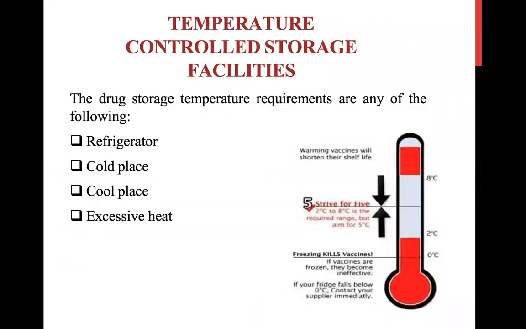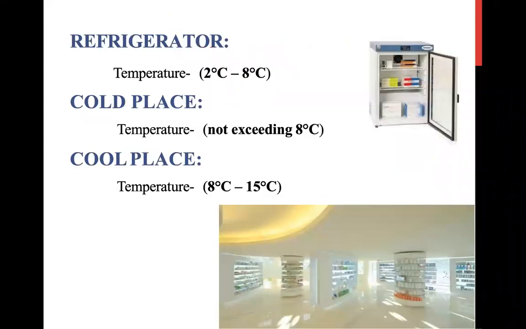Temperature controlled storage facilities. The drug storage temperature requirements are any of the following: refrigerator, cold place, cool place, excessive heat. You can see in this thermometer the temperature required in controlled storage facilities. Refrigerator temperature ranges from 2 to 8 degrees Celsius. Cold place temperature does not exceed 8 degrees Celsius.